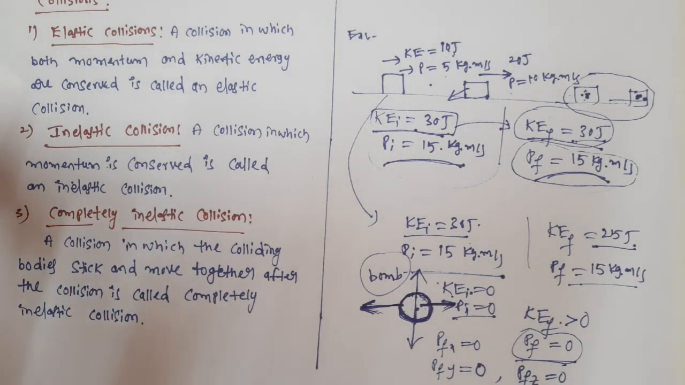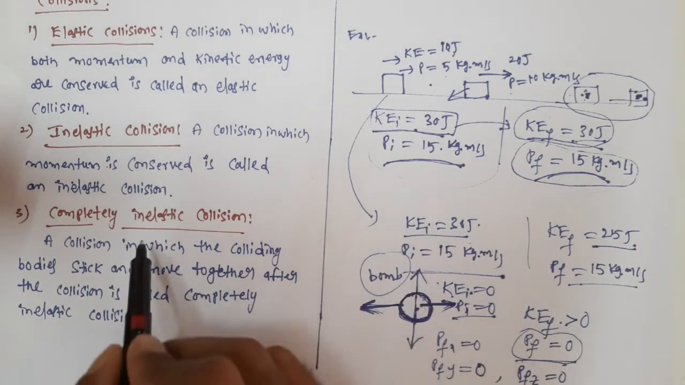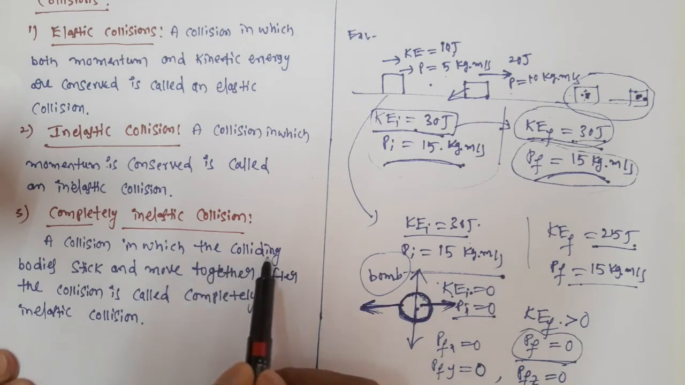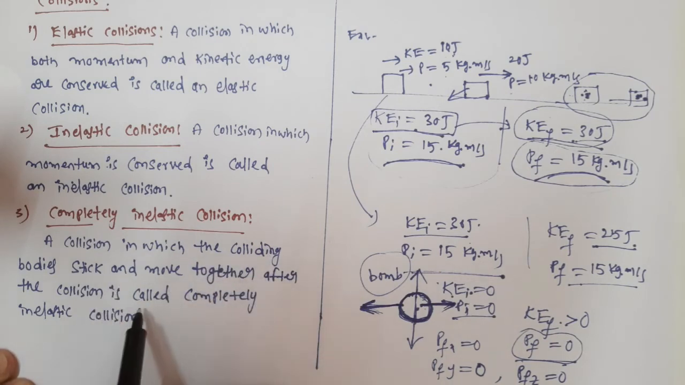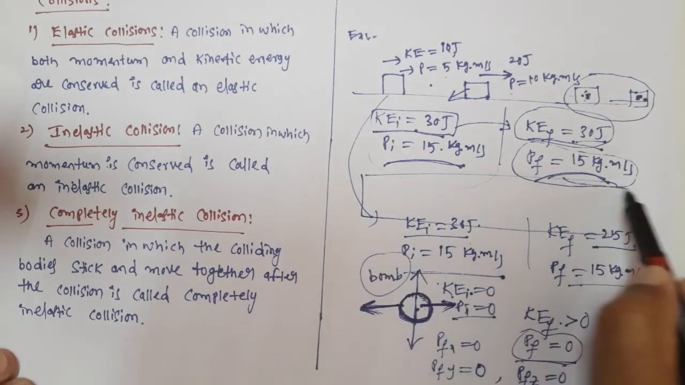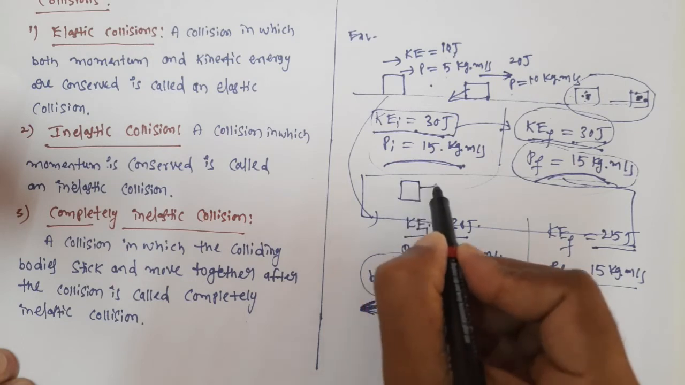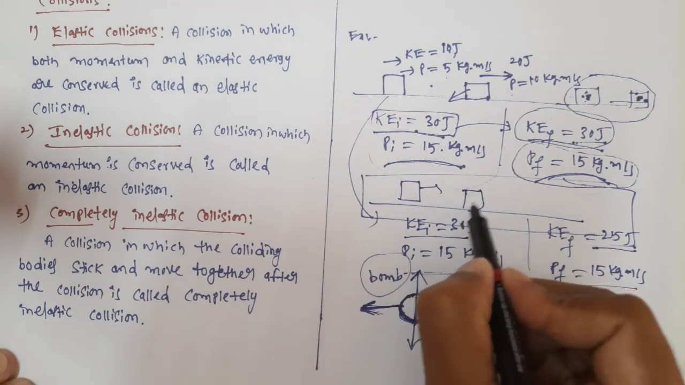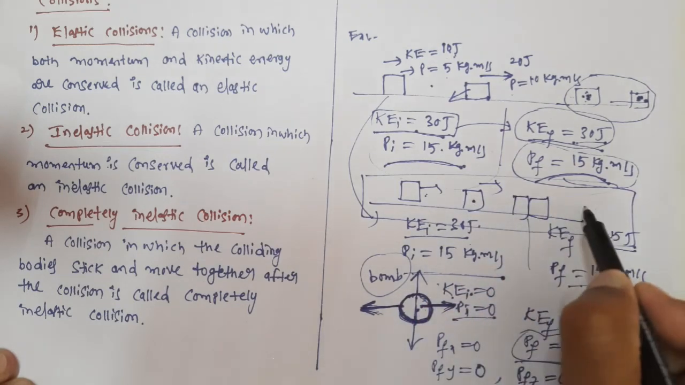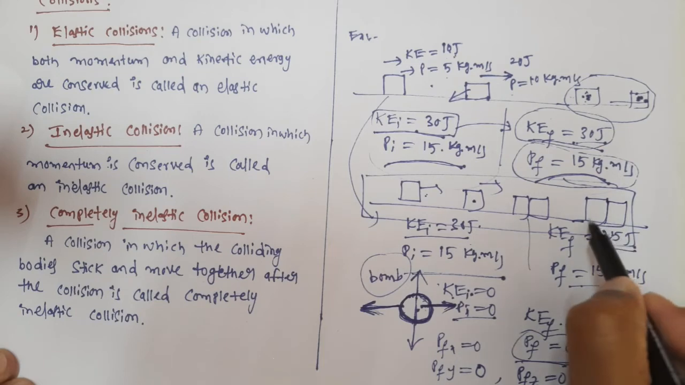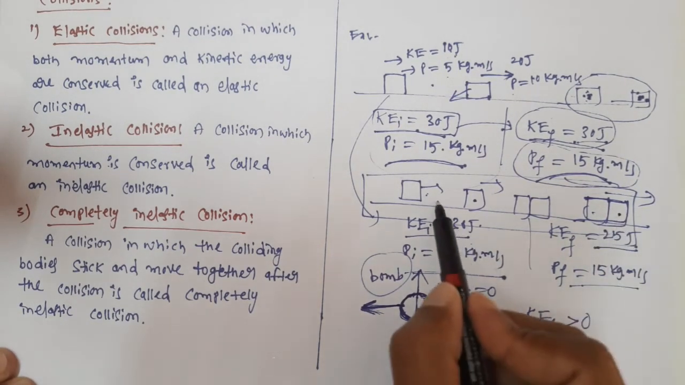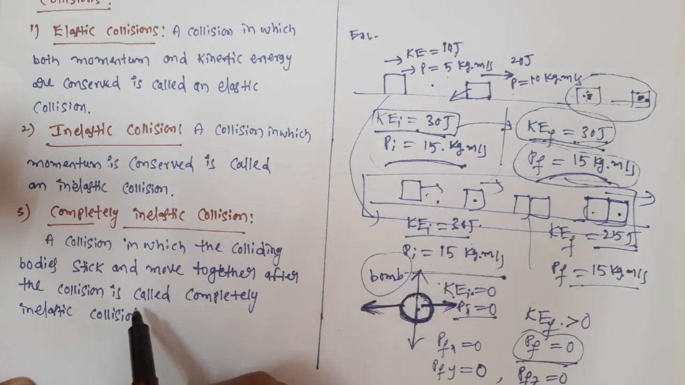Now let us see completely inelastic collision. Here we define it like this: a collision in which the colliding bodies stick and move together after the collision is called a completely inelastic collision. For this, a good example: say this is a smooth surface, and a body is moving this way, and here a collision takes place after some time, and after the collision both bodies stick and move together. This type of collision is called completely inelastic collision.